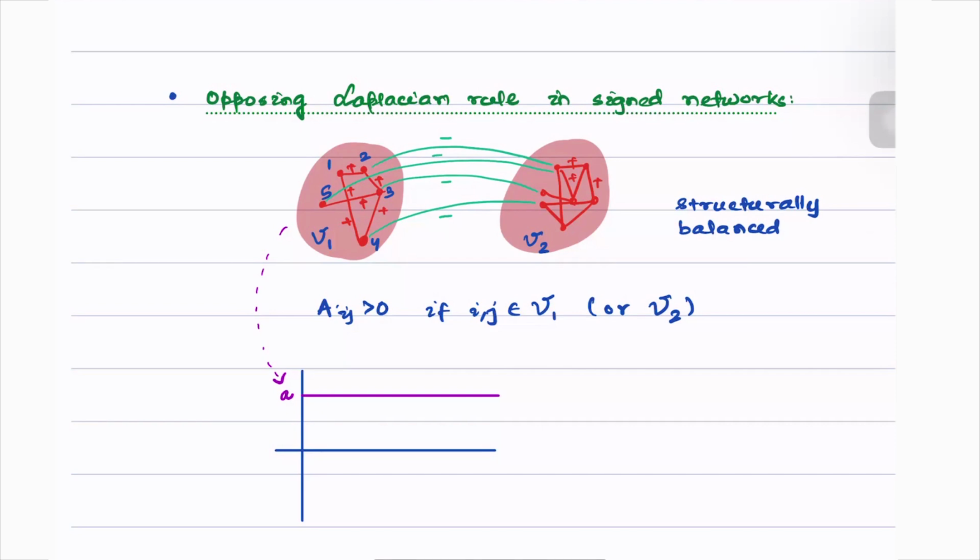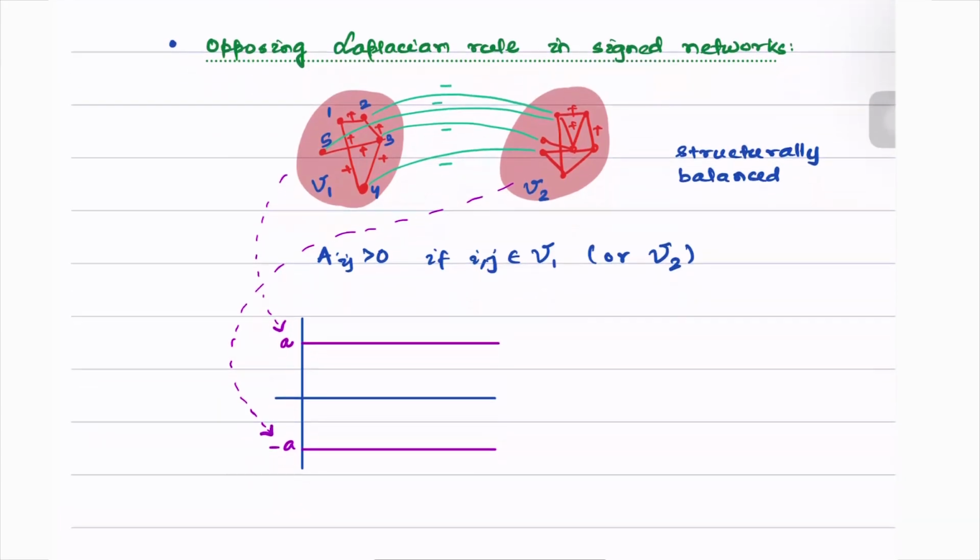Then the opinion of the second subgroup is always equal to minus A at steady state. This is what polarization looks like.